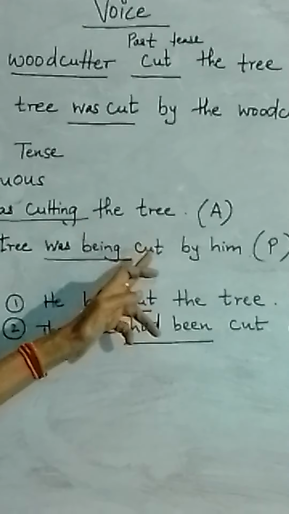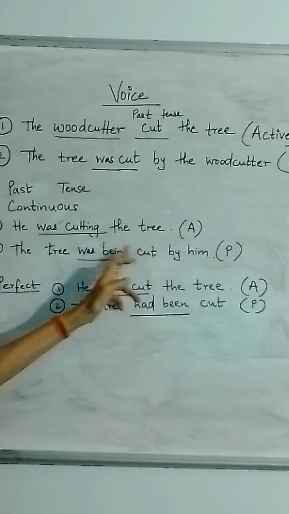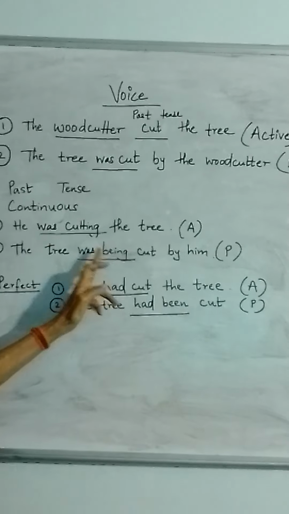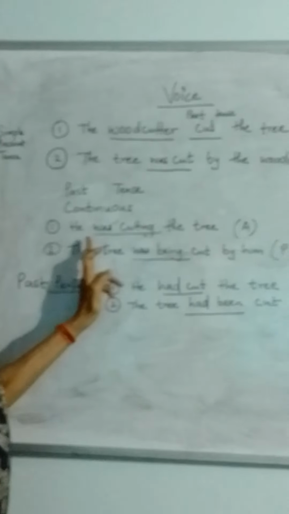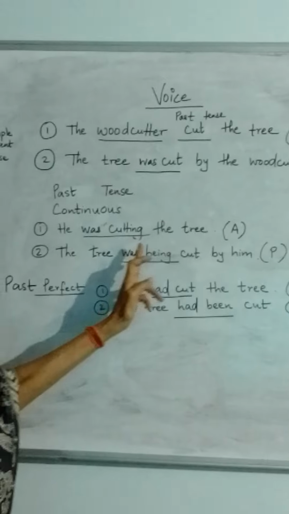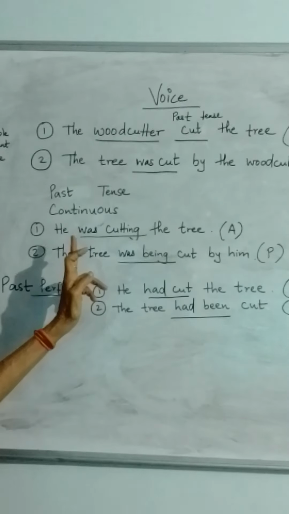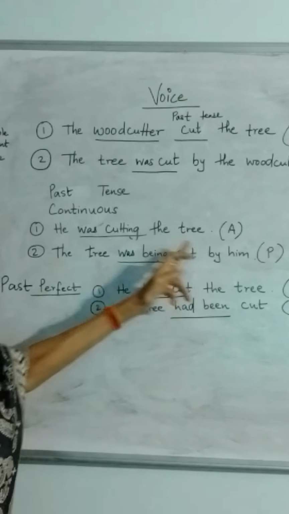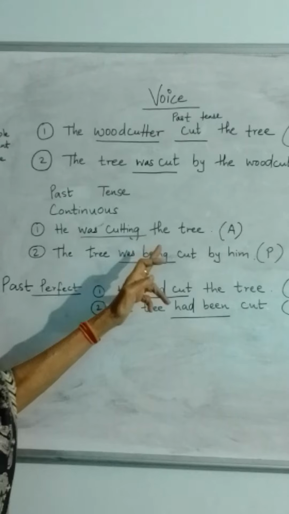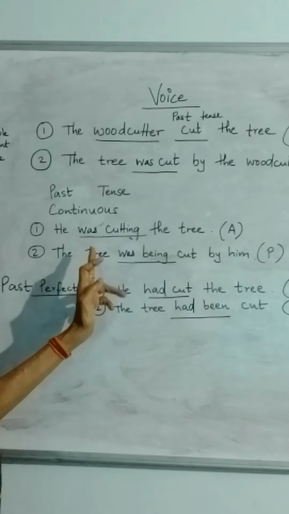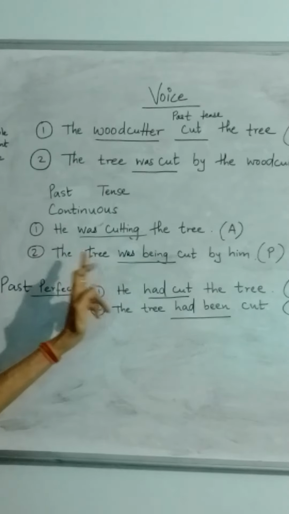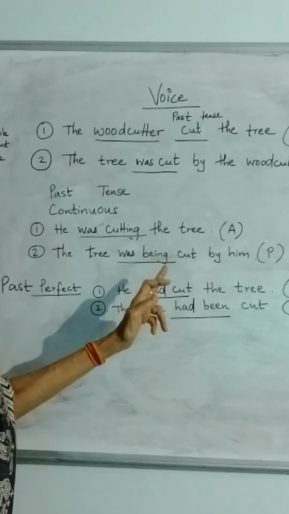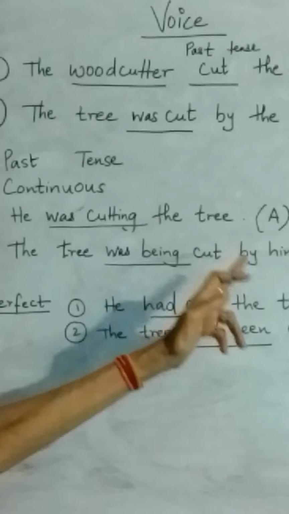Why we are putting passive here perfect form? Because before it is had. So the woodcutter had cut the tree, where the subject is the woodcutter. This is active voice. Now the same sentence can be made into passive voice in the past tense. The tree had been, B-E-E-N, cut by him.